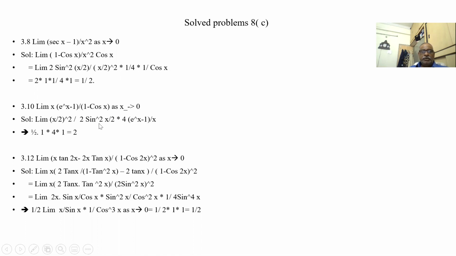2 sine squared x by 2, by x square by 4. So this x square is already there. So by 4, multiply by 4. So I'm getting 1 by 2. This is 1 by 2 into limit of 1 by (sine x by x) whole square. So 1 by 2 into 4 is 2.